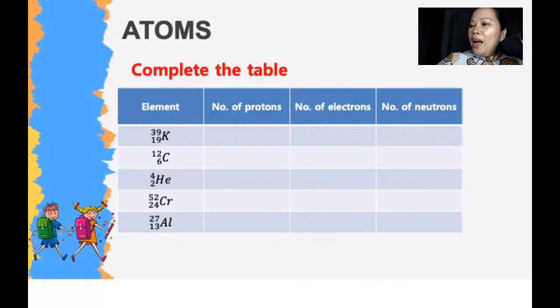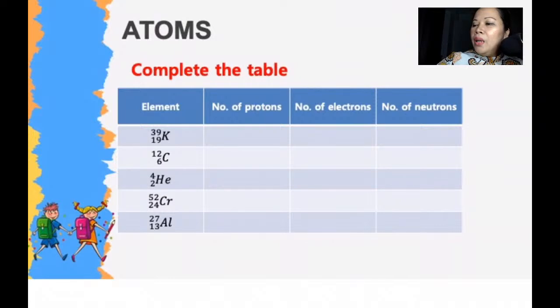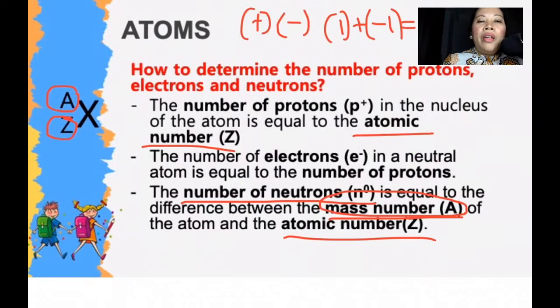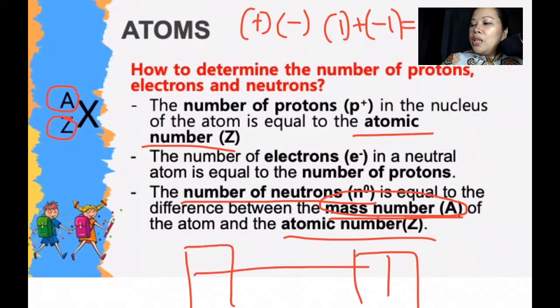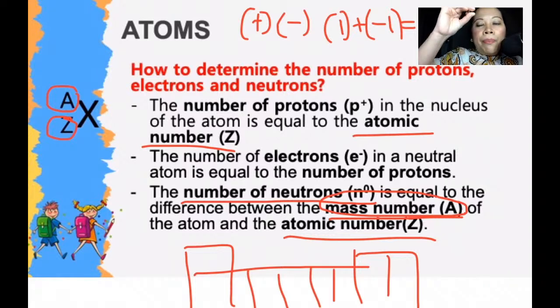Okay, so if we have your periodic table, I missed out the periodic table. Okay, anyway, if you have your periodic table, the number on top is actually your atomic number, the smaller number. So if you would notice there's 1, 2, 3, 4 on top, that is your atomic number. While the number below it is your mass number. Okay, so for example, carbon, if you would look at carbon, carbon has a number on top in a periodic table.